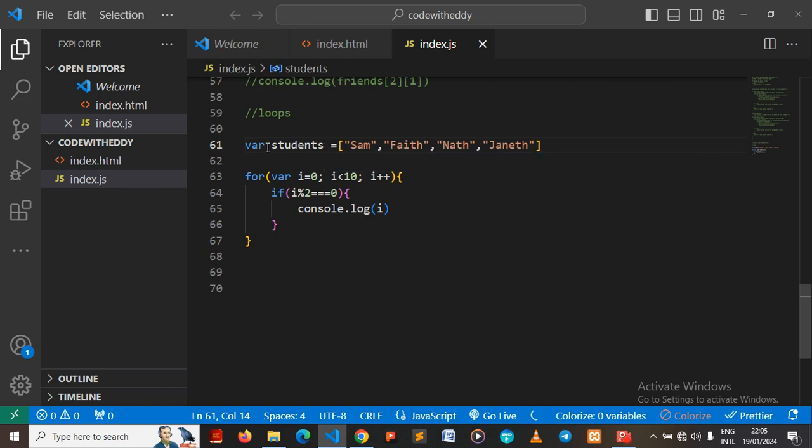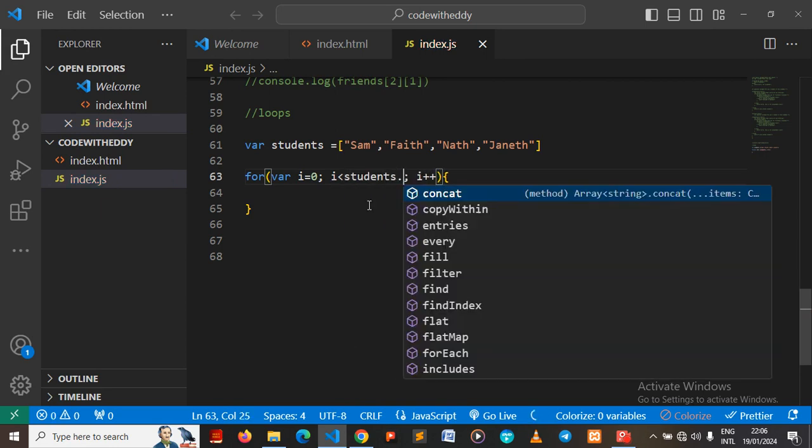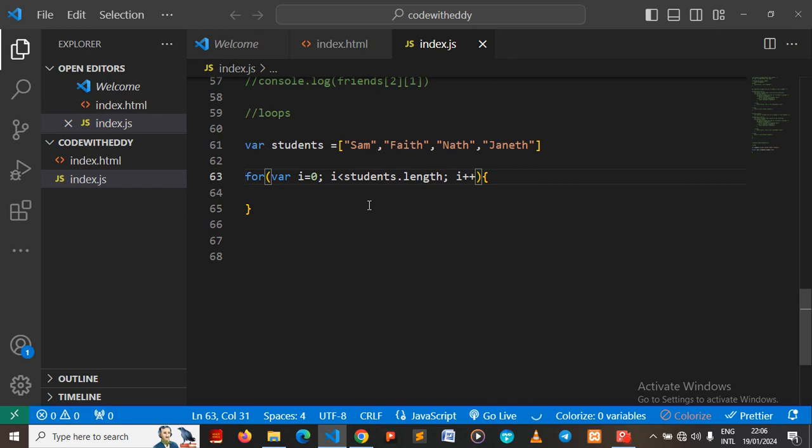Okay. So now this is how we are going to write it. We are still going to use the same pattern. I will do away with this for now. So this is what we are going to do, the technicalities. This particular value is 10, so we can just say the condition: while it is less than student.length, that's the length of that student array, assuming they were up to 2000. So the value here, we want it to be dynamic. Let's say we don't know the numbers we have in the array, although this one we can easily count, 1, 2, 3, 4, assuming we don't know. So we say while that value is less than the length of that array, begin to do something.